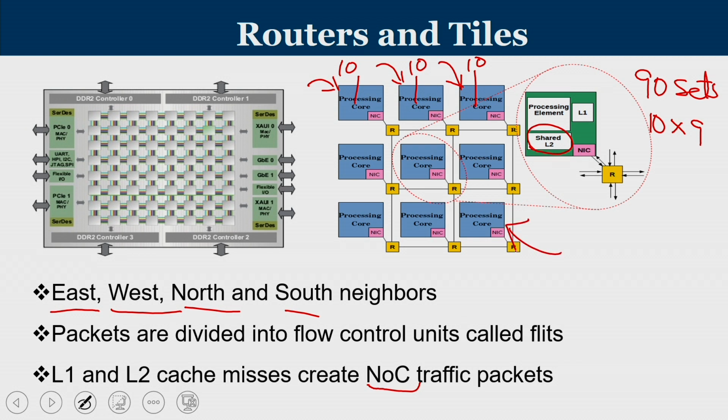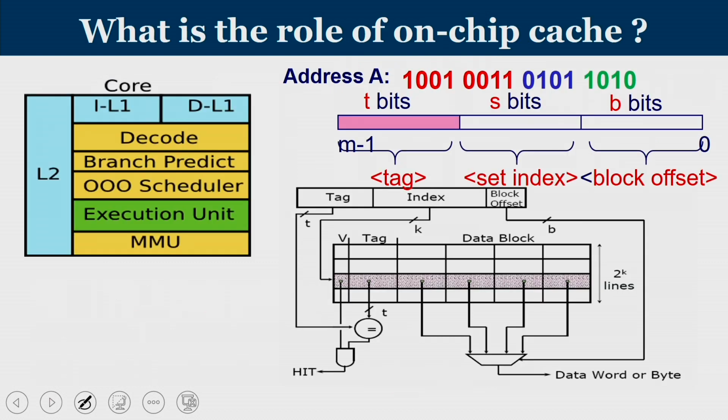Similarly, set 81, so 80 to 89, is in the last core. Whatever is my L2 cache, that is distributed across all the cores and they are shared. It is not like a private property of each of these cores where it is residing. Even though it is located there, it is actually a shared L2 cache.